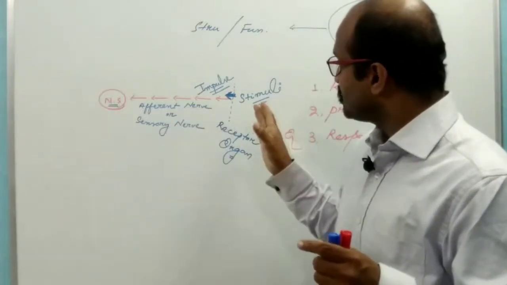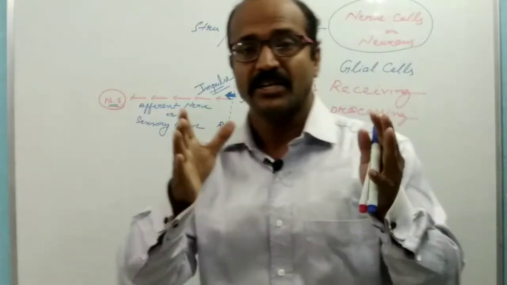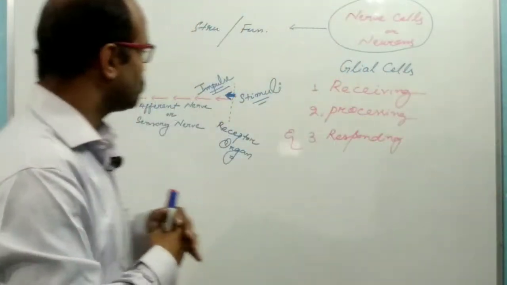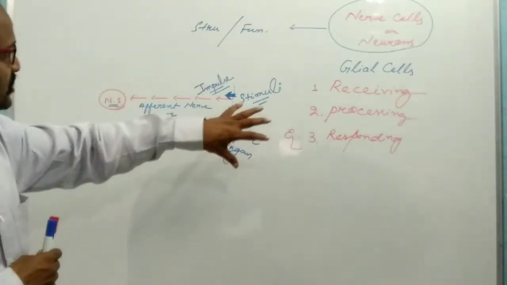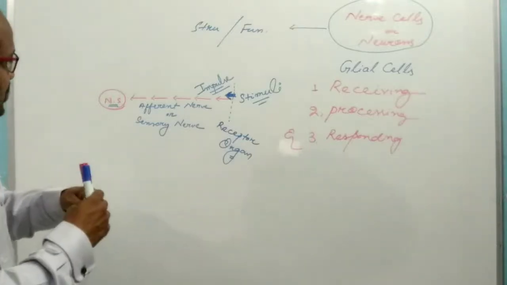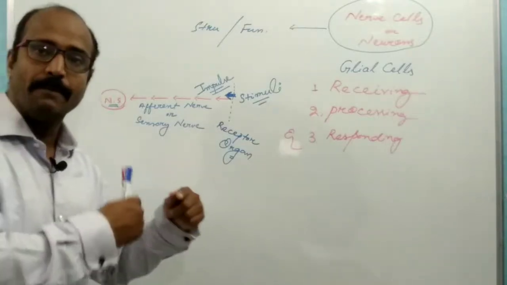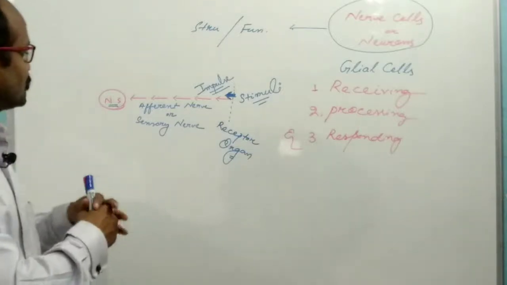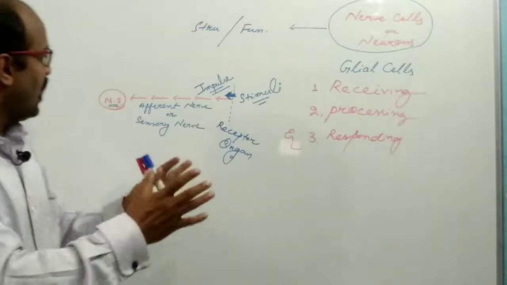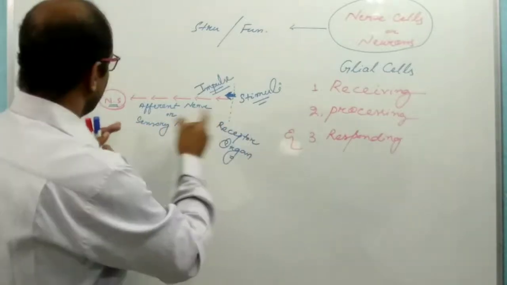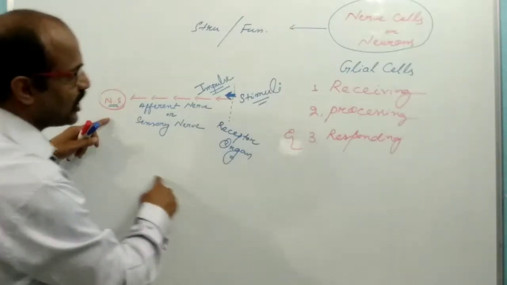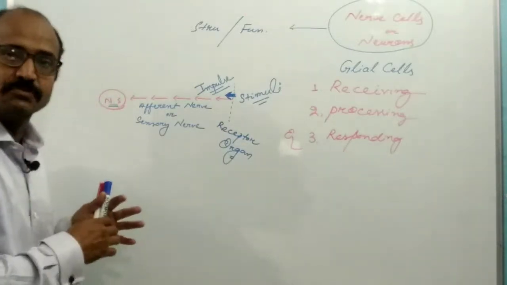The information is processed inside the central nervous system, which means the brain and the spinal cord. Accordingly, after processing, the central nervous system responds to the stimuli.